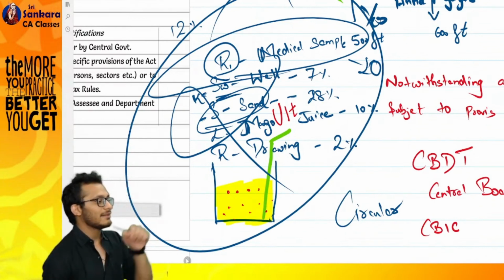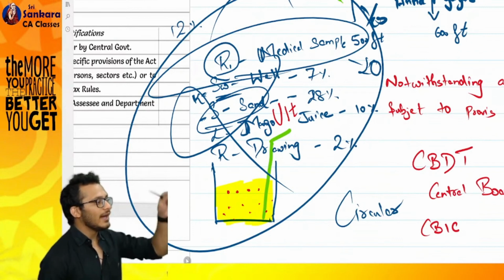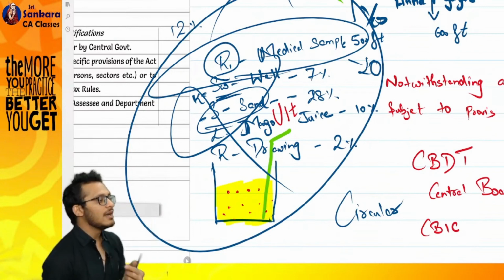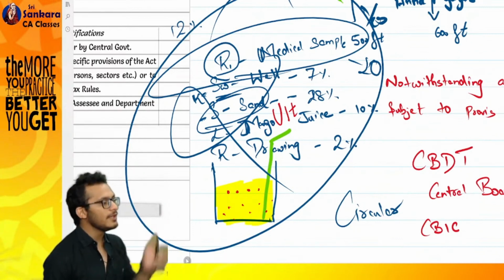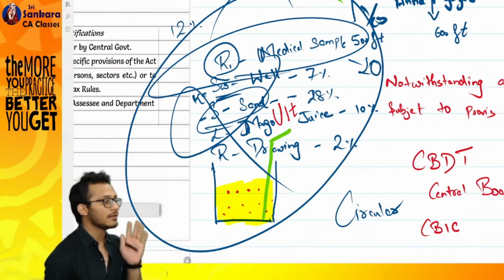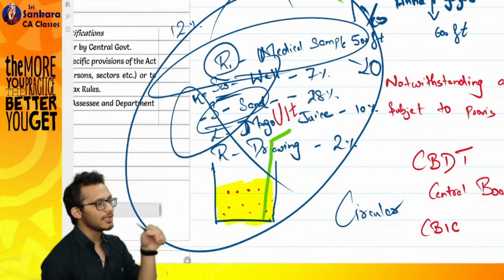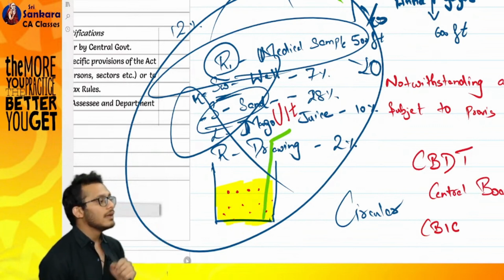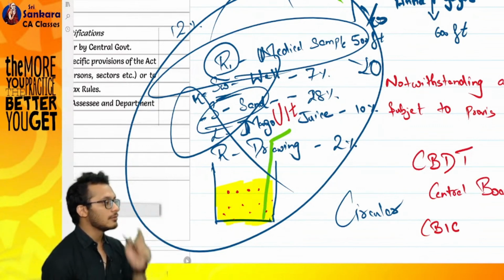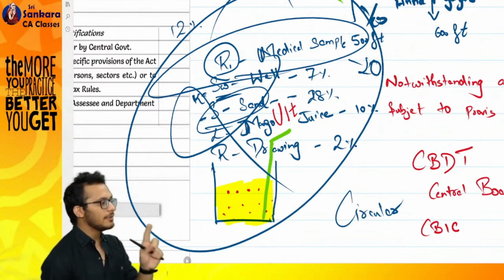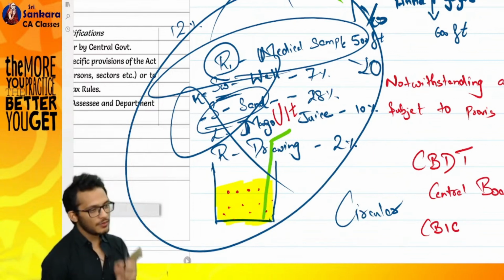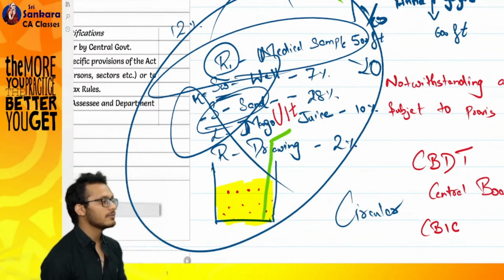Can you as a taxpayer go and say, CBDT, why the hell did you extend till 31st August? I wanted till 30th September, I will only file on 30th September. Can you say that? Which means if we gave a 31st August due date, that due date becomes applicable to you, yes or no? It becomes applicable on the department, yes or no? Notifications are binding on the department, true or false? Notifications are binding on taxpayers, true or false?